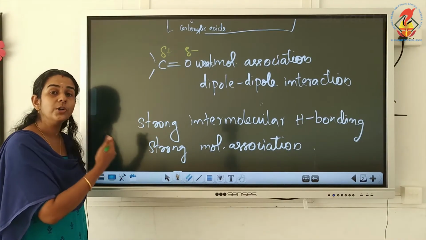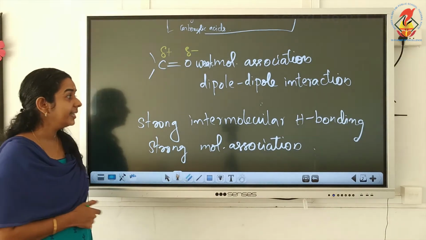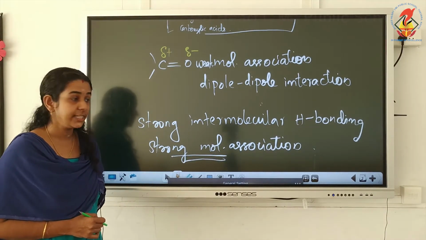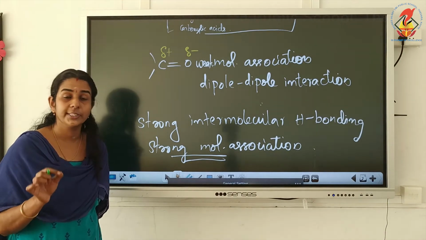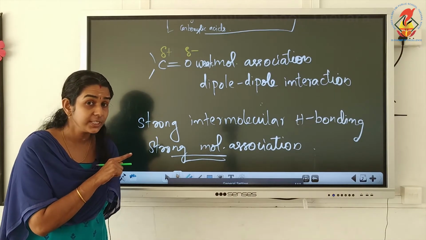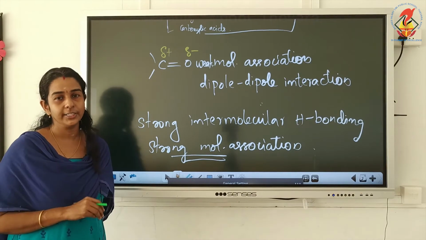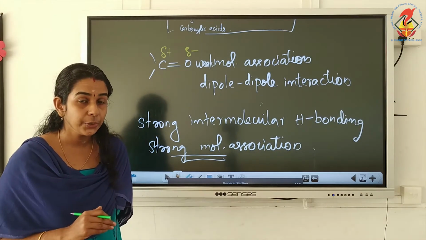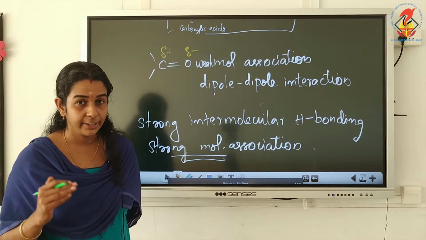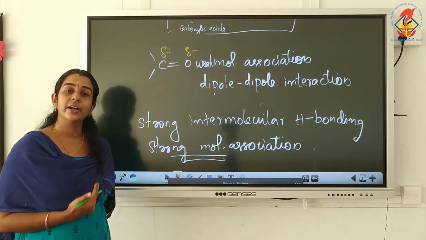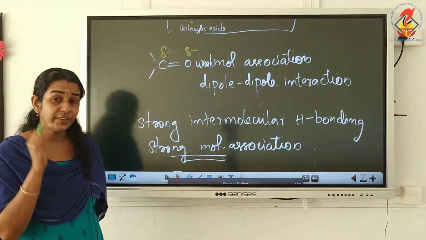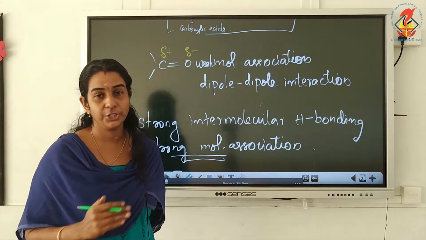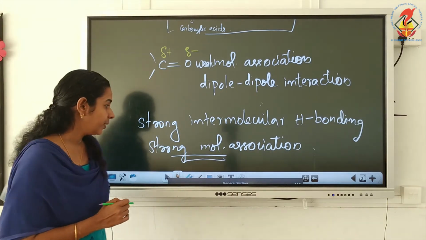Because in alcohols, phenols and carboxylic acid there is molecular association. What type of molecular association? Strong molecular association. But in aldehydes and ketones there is only weak molecular association. So here strong molecular association is due to intermolecular hydrogen bonding, while in the case of aldehydes and ketones there is only weak molecular association due to dipole-dipole interactions. So note down these two questions.